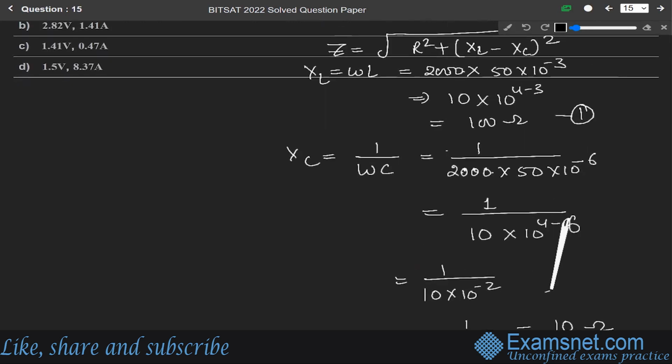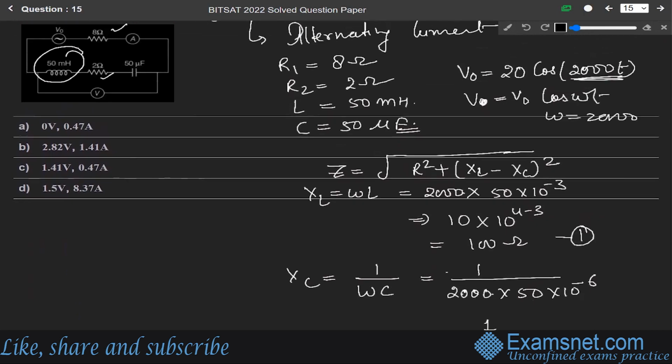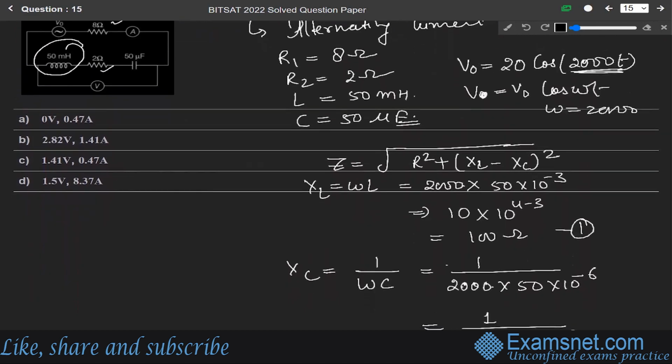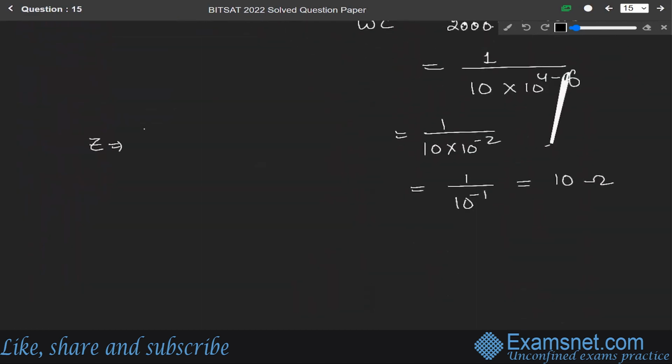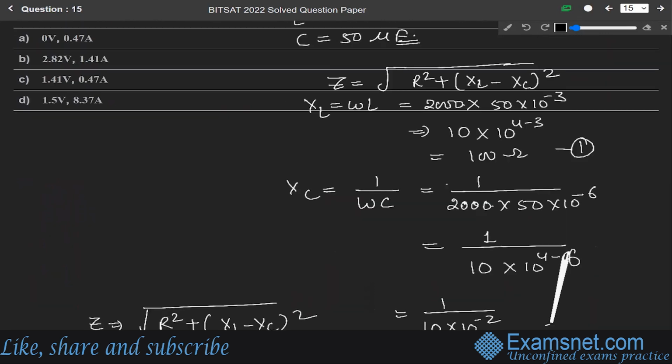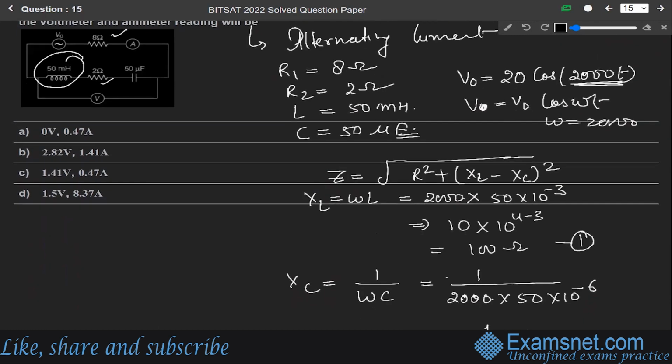Okay, so now in this question, this is 50 millihenry. Now the impedance Z will be equal to the square root of R square plus X_L minus X_C whole square. R will be, these two resistances are in parallel. So for the parallel combination, we write 8 into 2 over 8 plus 2. So it will be 16 over 10, which is 1.6 ohm.